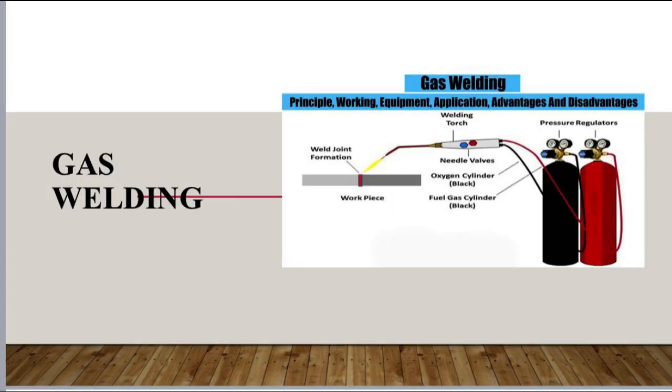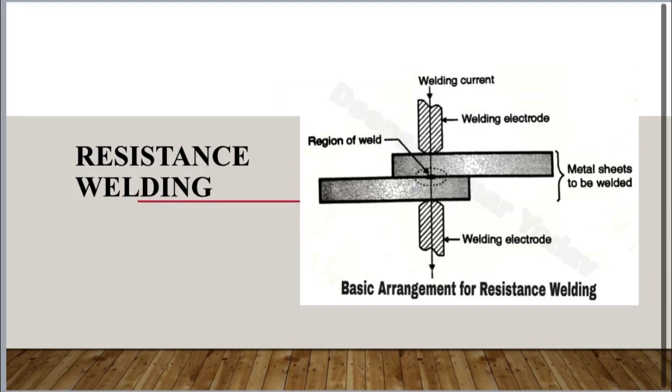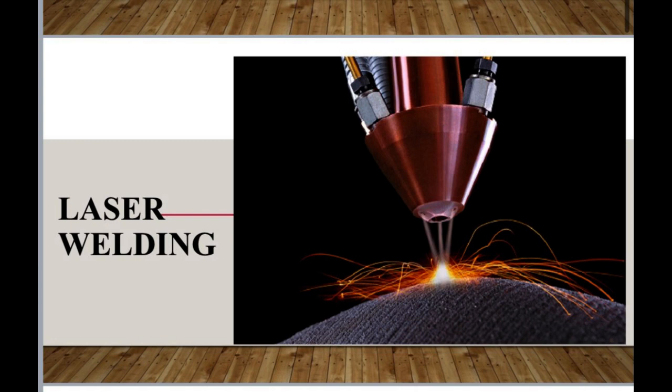Gas welding. This type of welding uses a gas flame to melt metal. Different types of gas welding include oxyethylene welding, MAP welding, and TIG welding. Resistance welding. This type of welding uses electric resistance to generate heat and melt metal. It is mainly used in the automobile and electric industry.